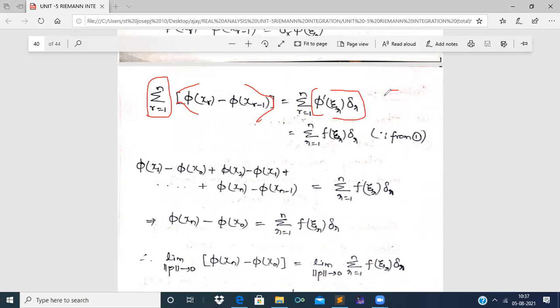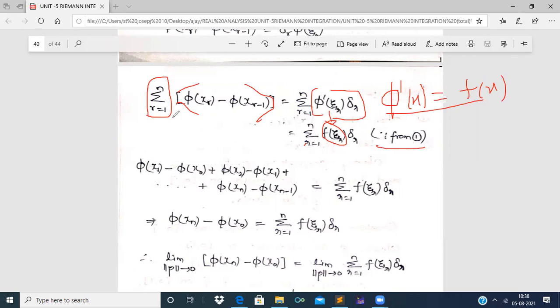As we know that phi dash of x is equal to f of x. Therefore, this phi dash of xi r can be written as f of xi r, as phi is a primitive of this f of x, right? So here we have made a slight change by putting f of xi r instead of phi dash of xi r, right?